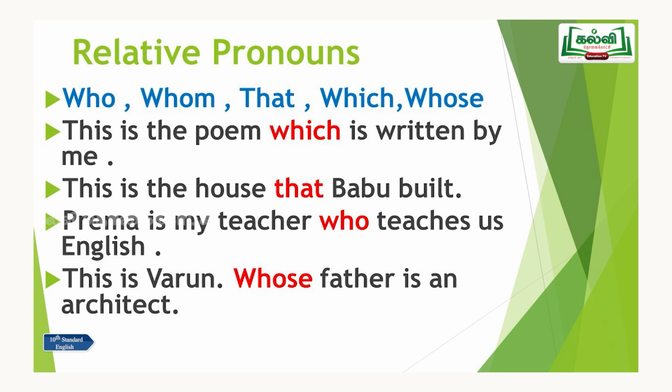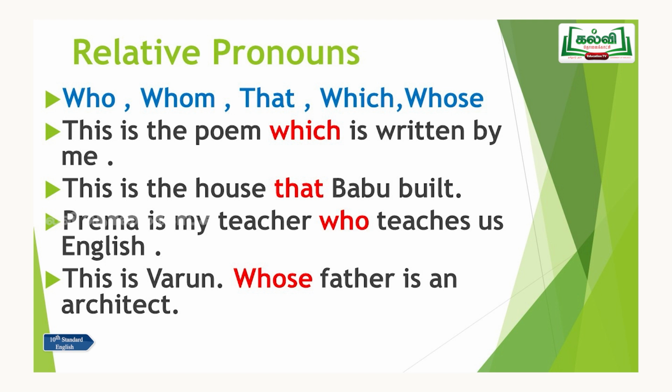The second sentence: this is the house that Babu built. That describes the house which was built by Babu, not Babu. You can see in the first sentence the poem and in the second the house, non-living things, so we have used which and that.